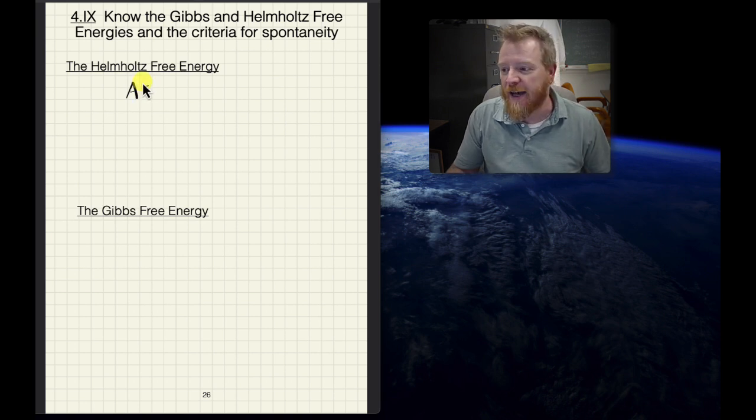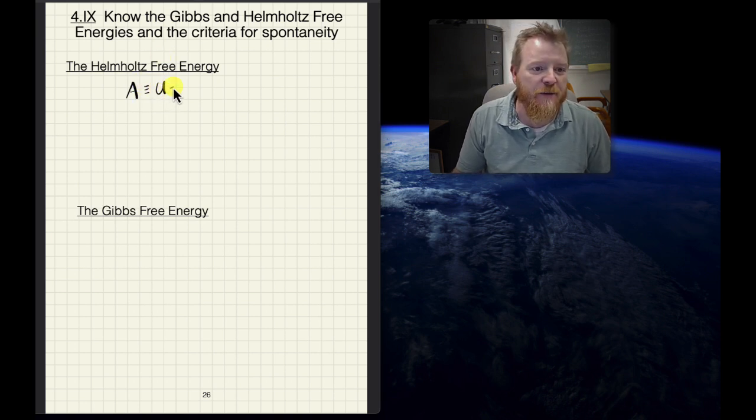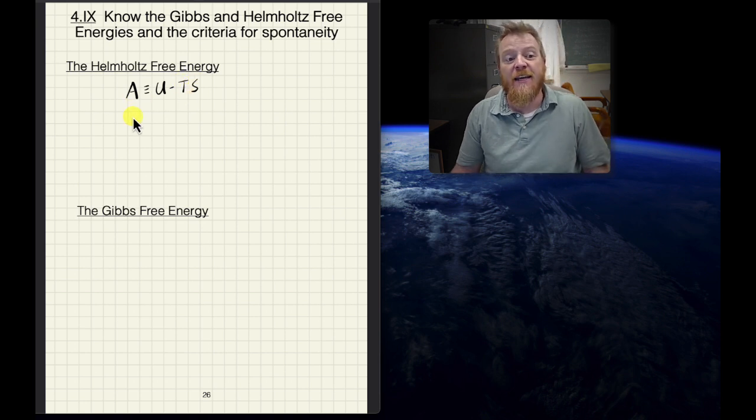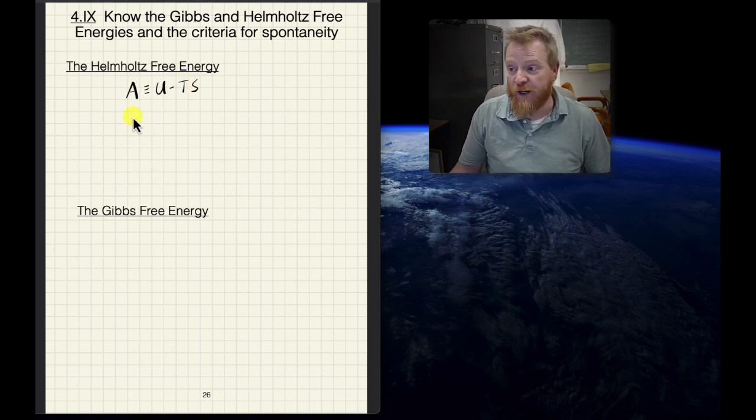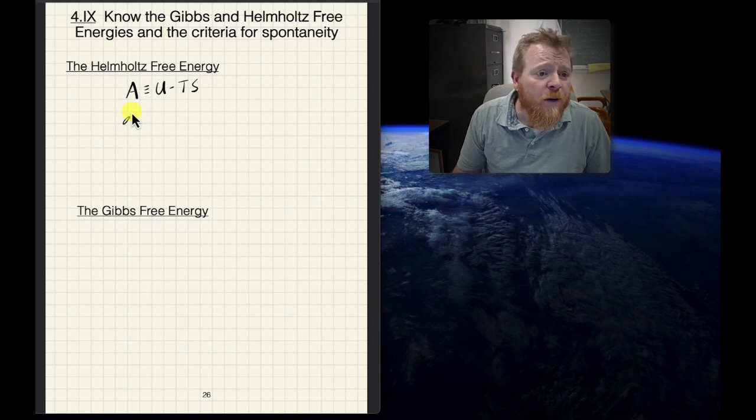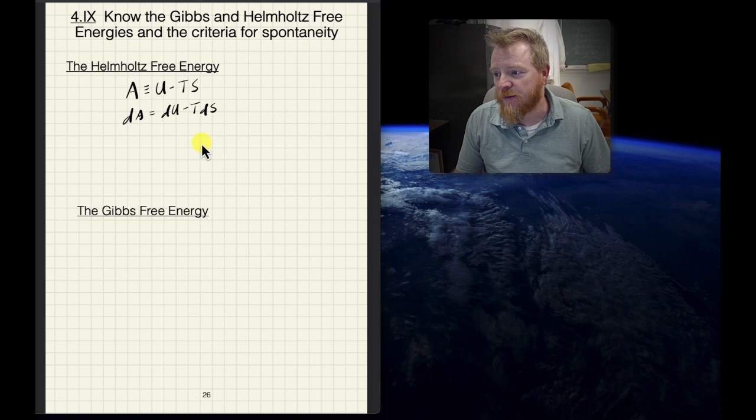3 equal signs means it's a hard definition. So U minus the quantity TS equals the Helmholtz free energy. Or for infinitesimally small changes, dA is equal to dU minus T dS. Right?